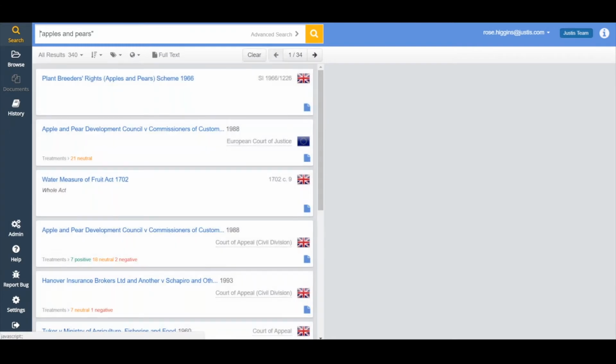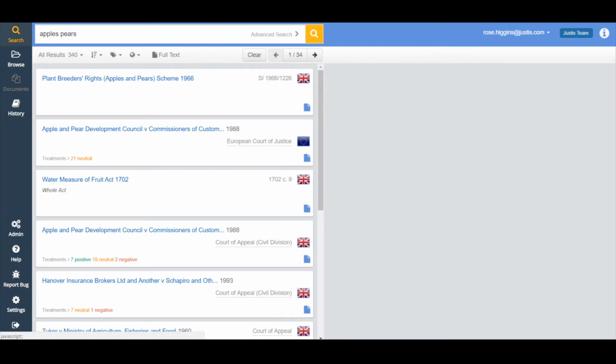Now, if I take this search out of quotation marks and I remove the and, I've now just got apples, pears. JustisOne will assume an and. It assumes you're searching for apples and pears in the same way that if you searched for murder and knife, it would assume that you wanted cases that mentioned the words murder and knife, because you wouldn't just want a case that's to do with someone stealing a knife, for example. So JustisOne assumes an and.